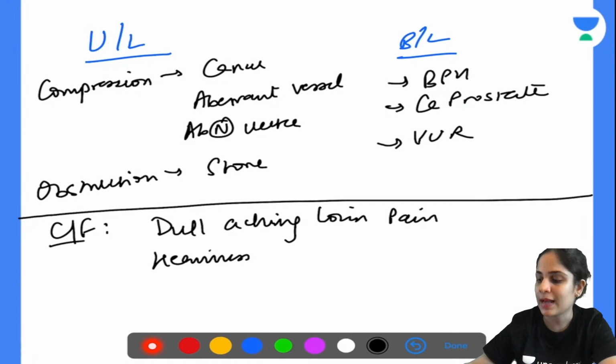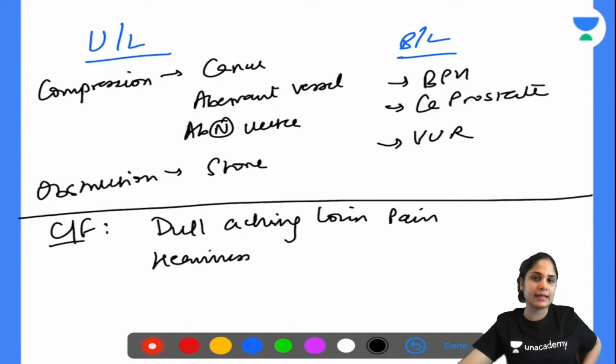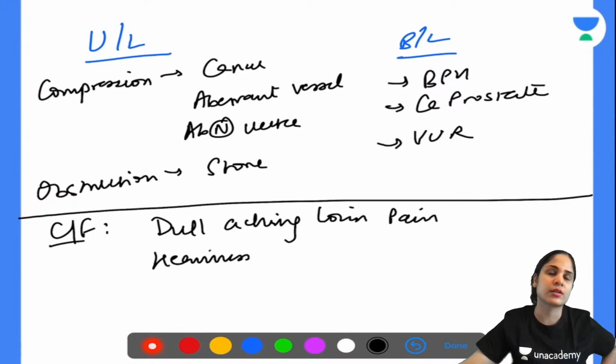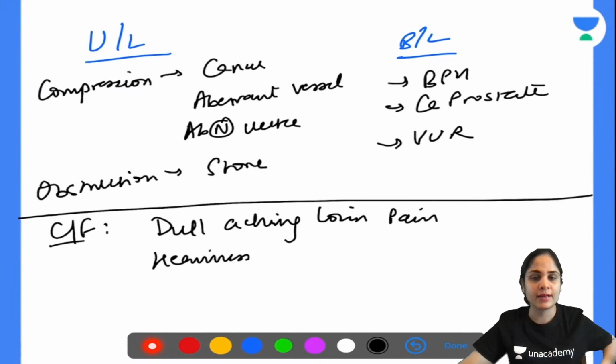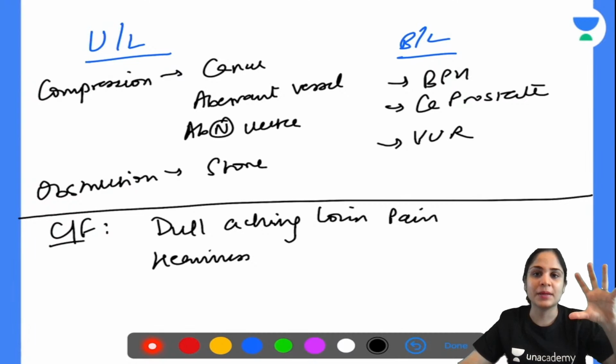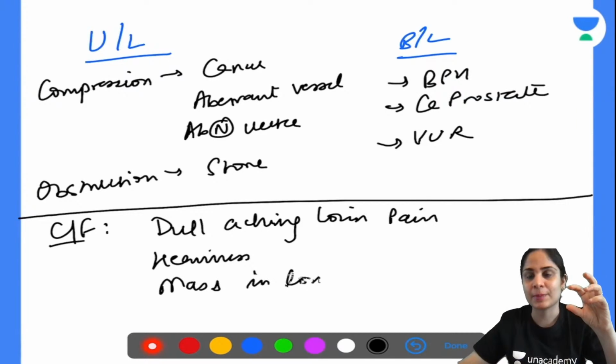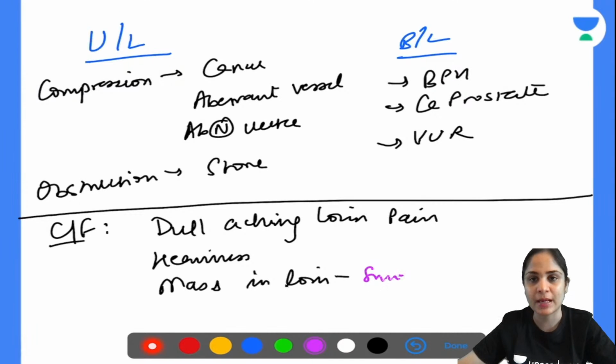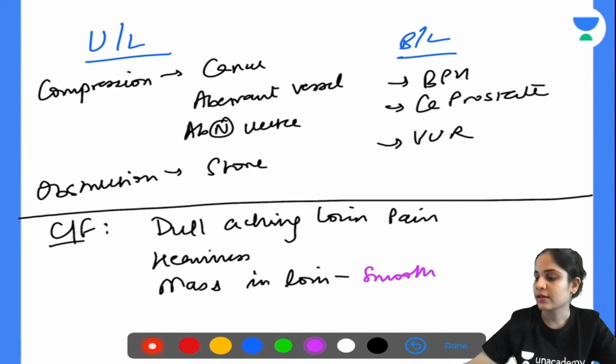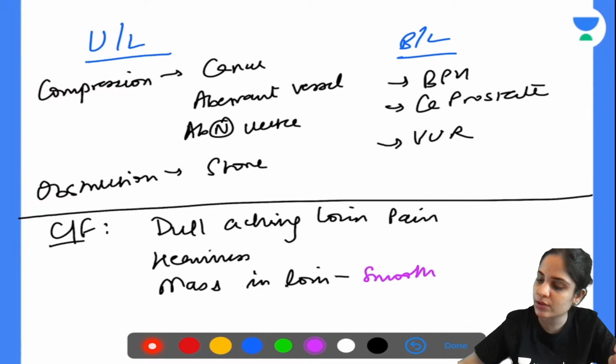Okay. So when you palpate that area, the patient will say, यहाँ पे बहुत दर्द होता है doctor, there is a lot of pain. So when you palpate, because of the distended kidney, you will be able to feel a mass in the loin, and this mass in the loin is smooth and it is easily palpable. It moves with respiration, so you can palpate it very easily. Then the patient will also present with Dietl's crisis. Can anyone tell me what is Dietl's crisis? This is something which is very important for this topic.